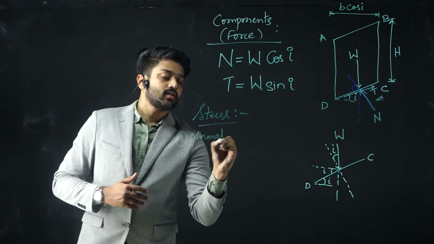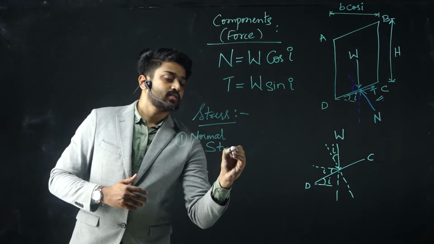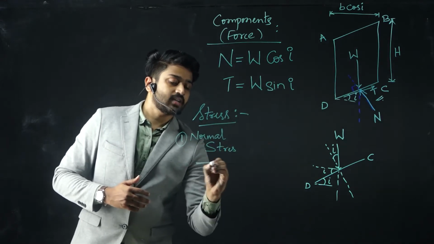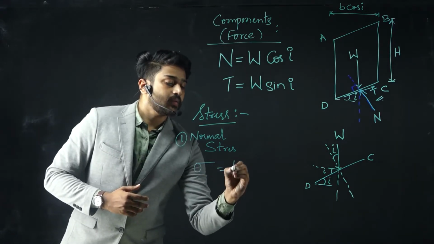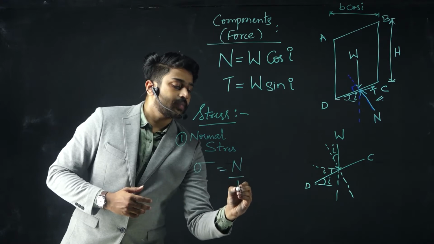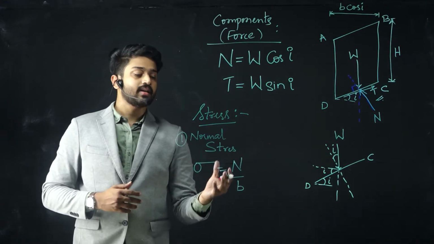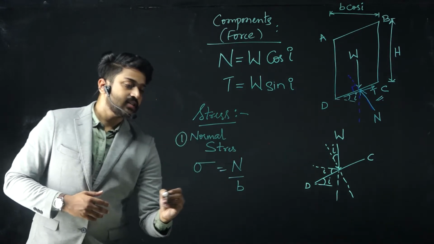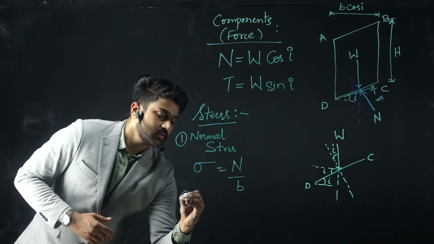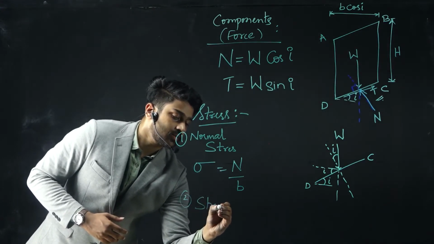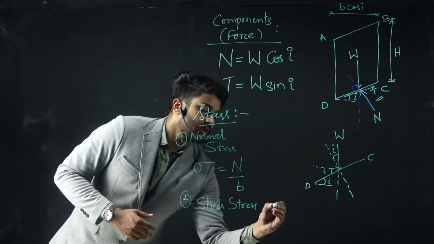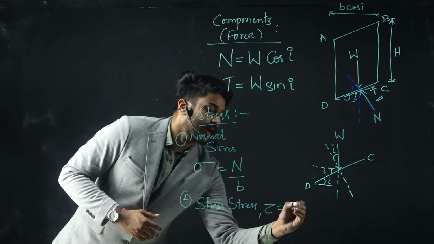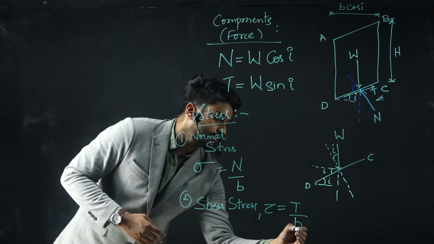Normal stress is represented by sigma, and in this particular case it is nothing but N by the width b. And similarly the shear stress will be tau, which equals capital T by b.